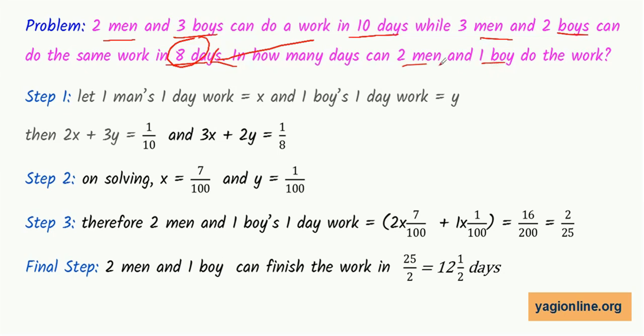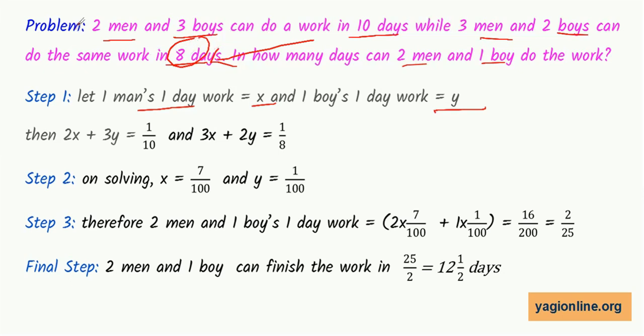The thing is, we don't know what is 1 day work of 1 man and 1 day work of 1 boy. So first thing is, let us assume that one day work of one man is x and one day work of one boy is y. Now because two scenarios are given, we'll make two equations out of it.